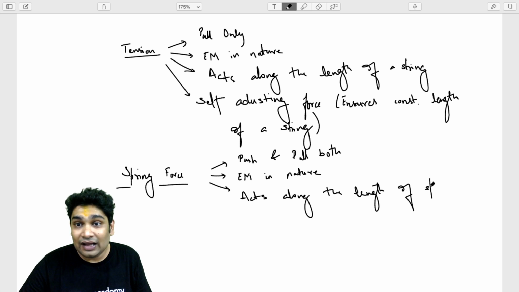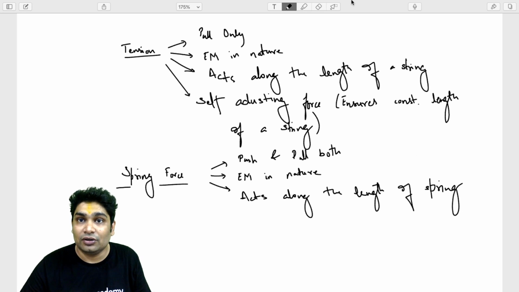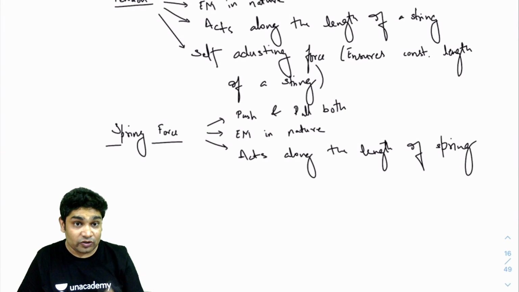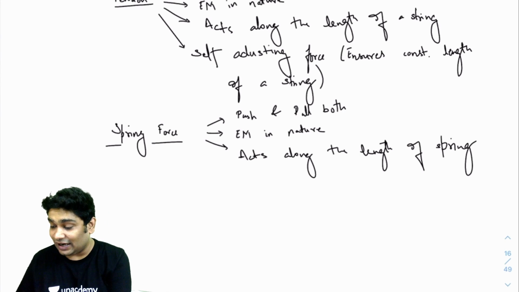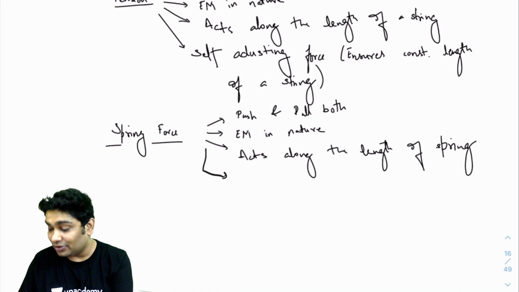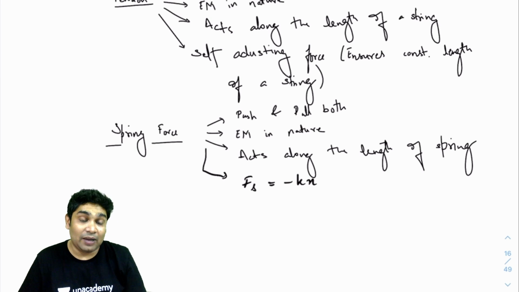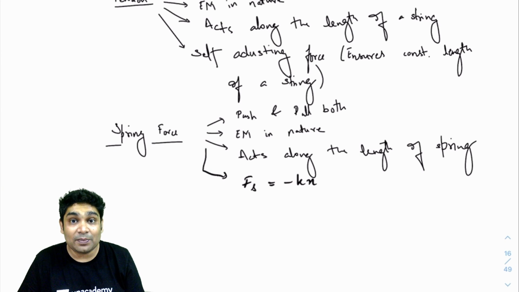As I was saying, the force of spring will act along the length of the spring. So that is about the direction. How about the magnitude? The magnitude of spring force Fs is directly proportional to the elongation or compression in the spring and is given by the expression Fs equals minus Kx.